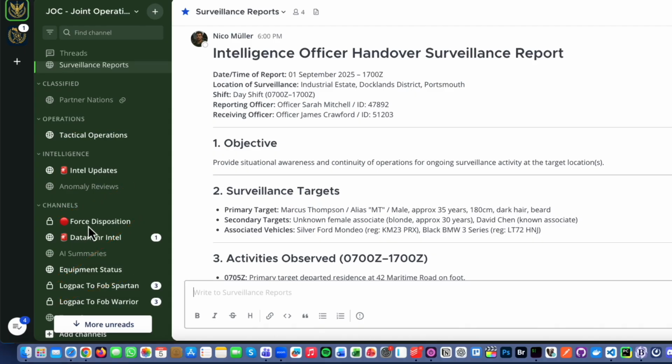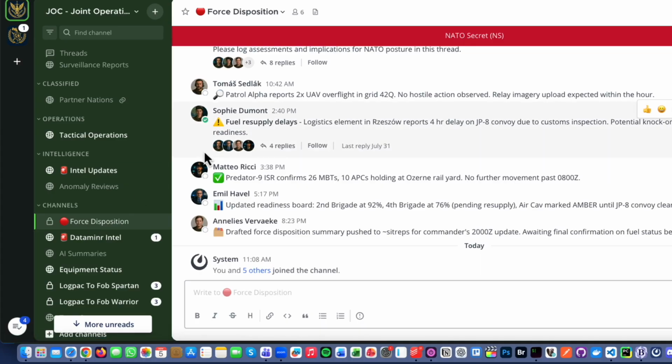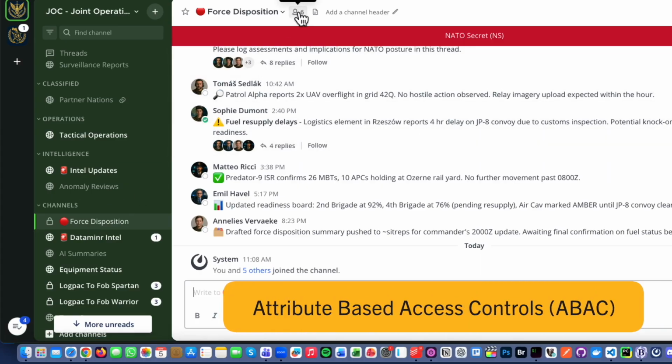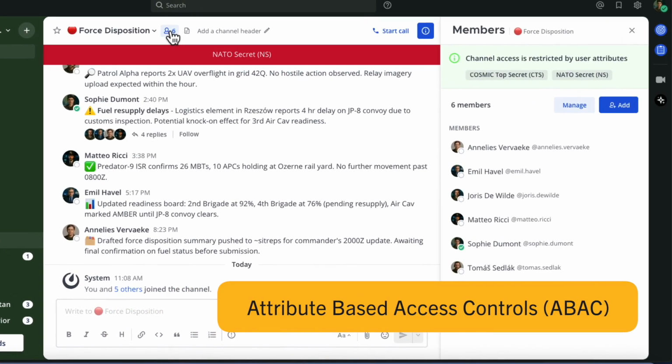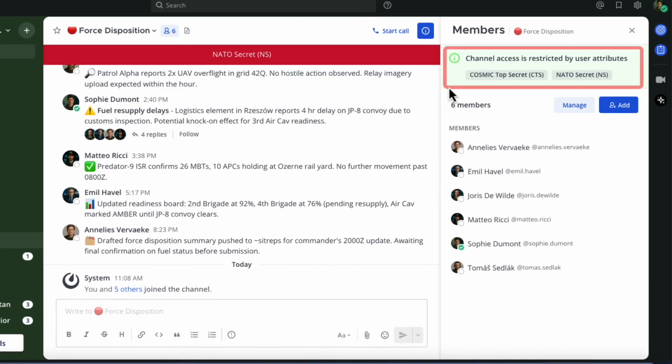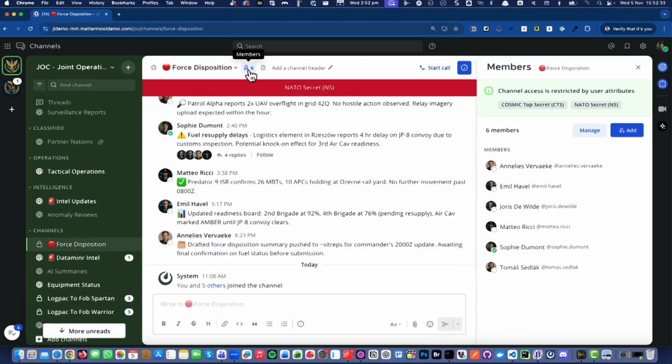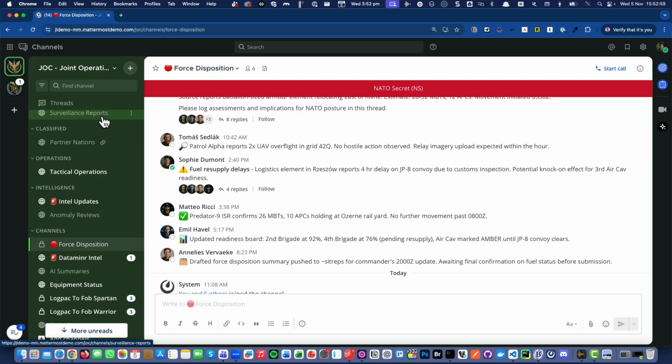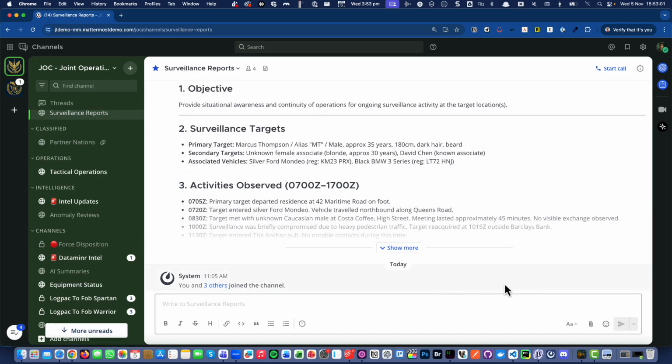And in fact, we even have channels that are private and use something called attribute-based access controls, so that we can actually read attributes from the user's account. In this case, we're using LDAP. Based on that, anyone with these specific security clearances will be automatically added to this channel. Anyone that doesn't have them will be automatically removed. So if I have a look at this channel here, you can see there's already some information in here.